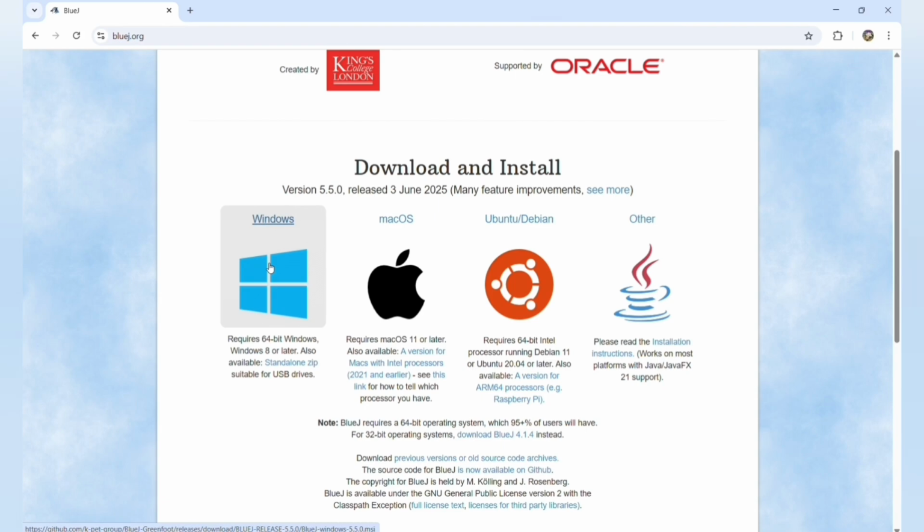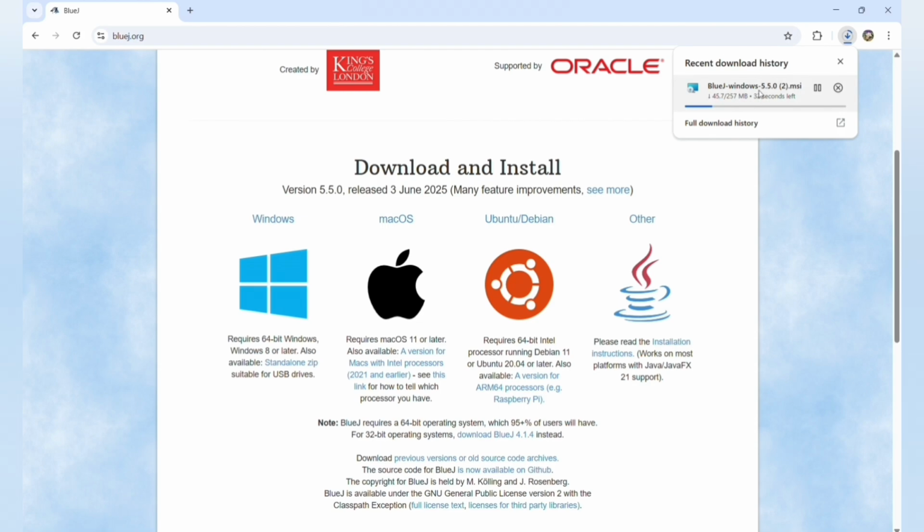If you have Mac, go for Mac. And if you want to go for other options, depending upon your कौन सा operating system आप use कर रहे हो. So I have Windows. And यहाँ पर डाउनलोड में ये डाउनलोड हो रहा है. So give it some time and then it will get downloaded.